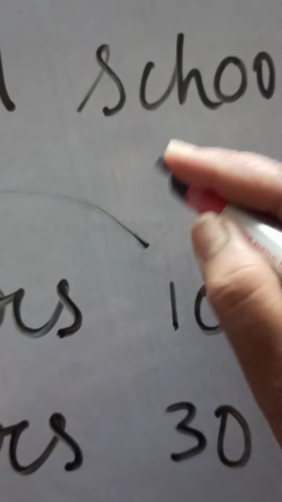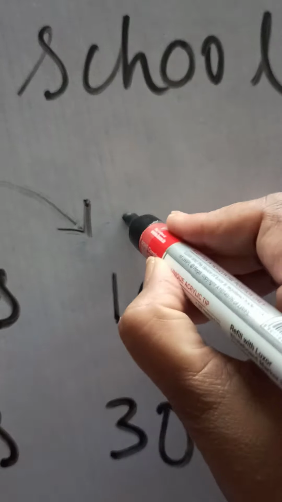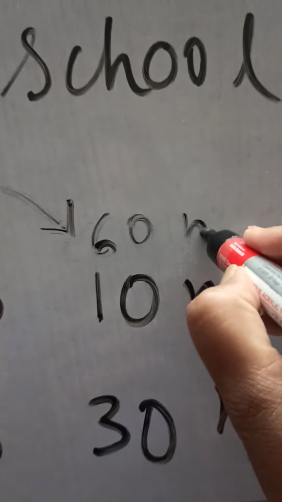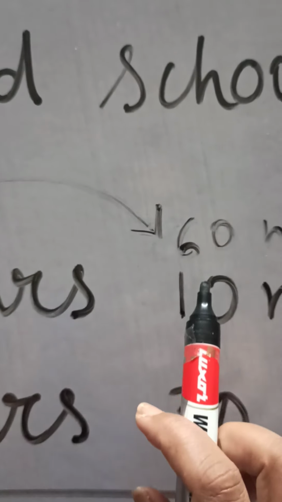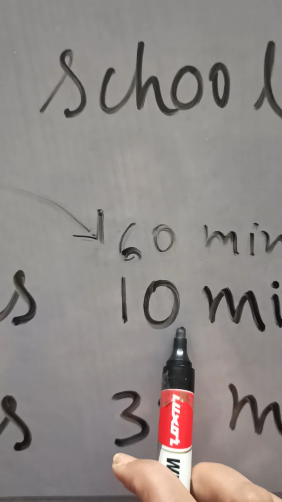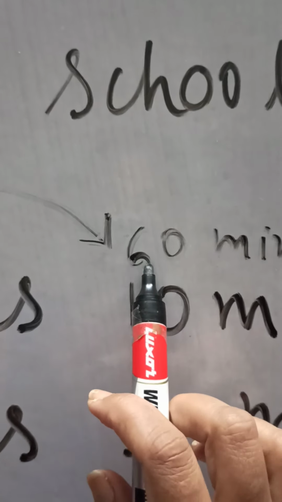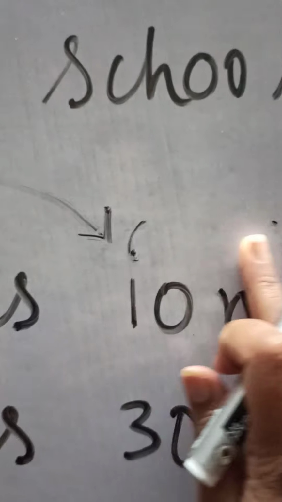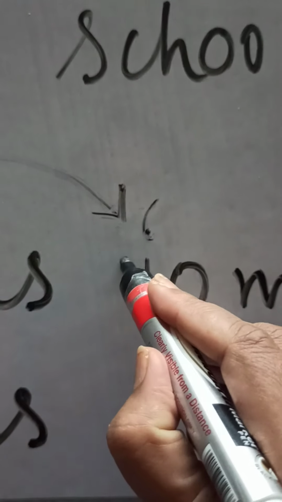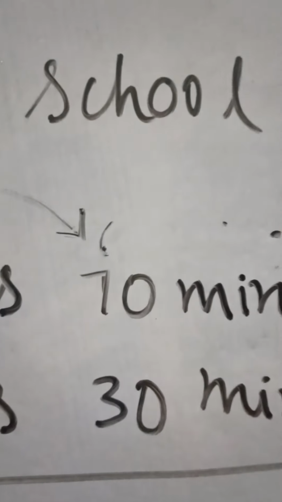As you all know, 1 hour equals 60 minutes. The 9 has given 1 hour to this 10 because it is the smaller number. So 60 plus 10 is 70 minutes. It will become 70.